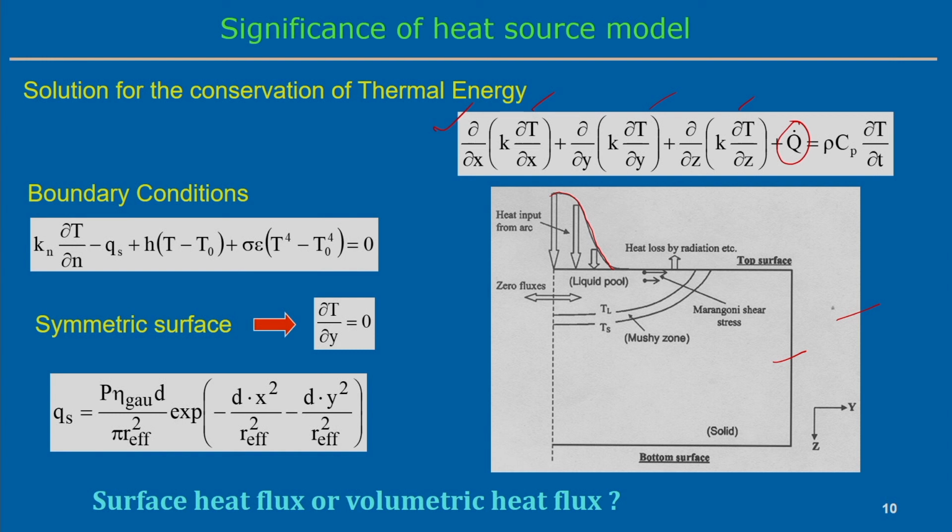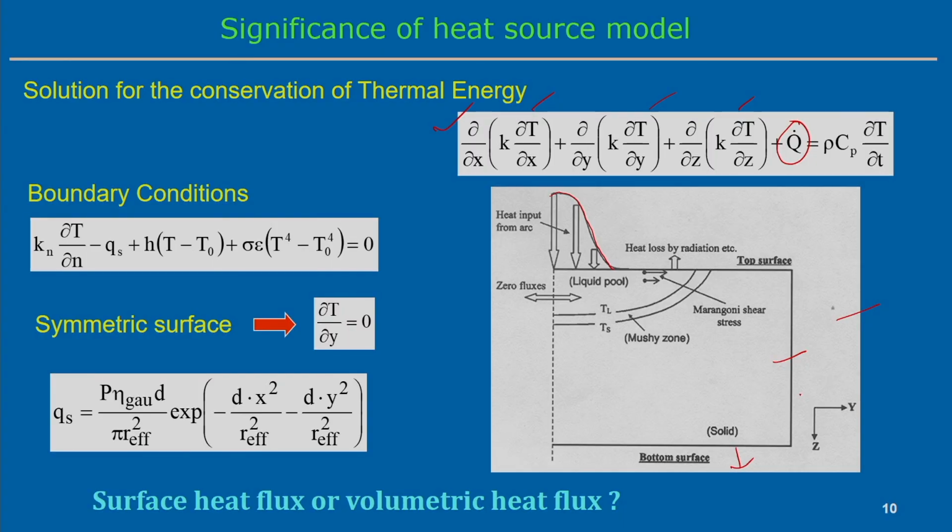Apart from that, there will be heat loss by convection and radiation from the top surface and the remaining surfaces, and the bottom surface also, if it is open. Otherwise, it can be attached to some kind of fixture, so heat will be conducted to the fixture, and some contact resistance will be there. Anyway, there is heat loss from all the surfaces, and mathematically we can represent it.